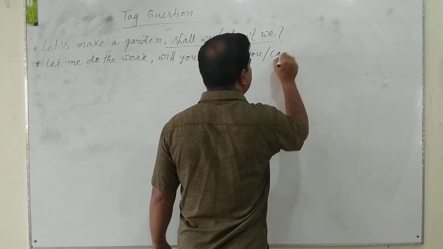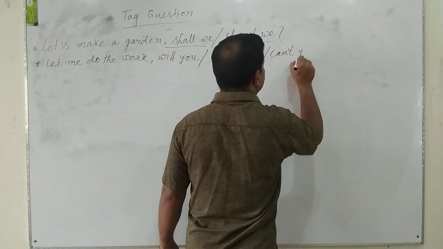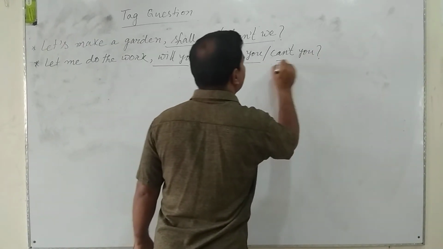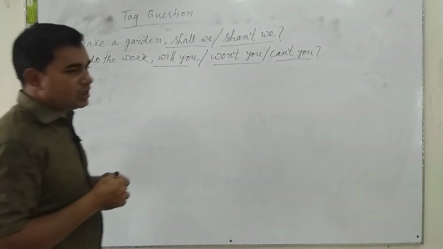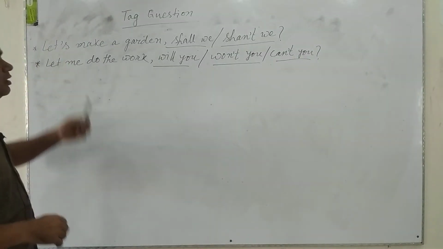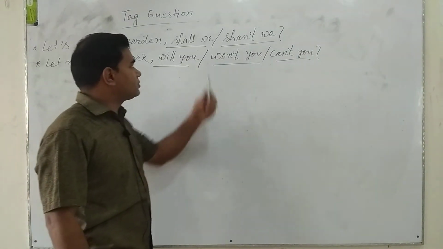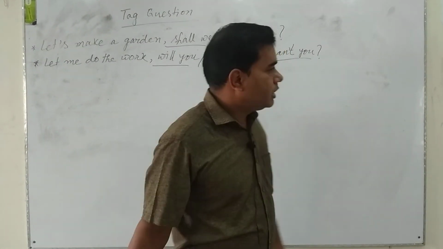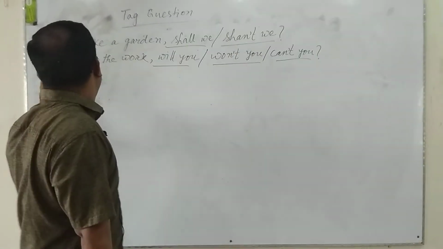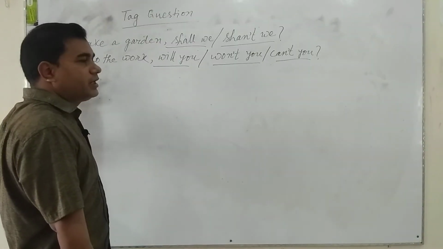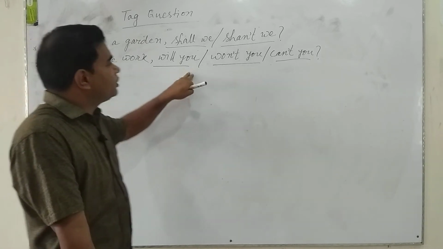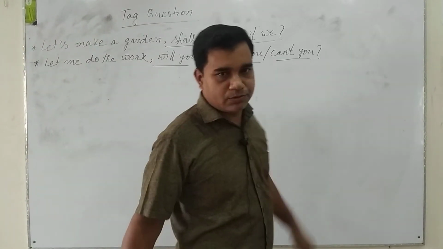Or can't you? Anyone will do. If the sentence starts with let's, we are to use shall we or shan't we as the tag question. And if the sentence starts with let me, let him, let them, let her, we are to use will you, won't you, can't you.